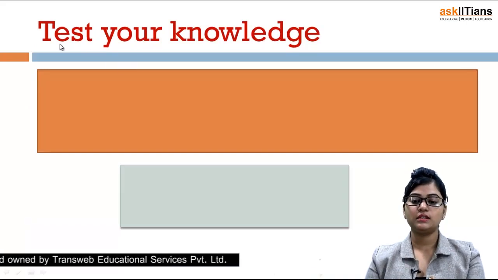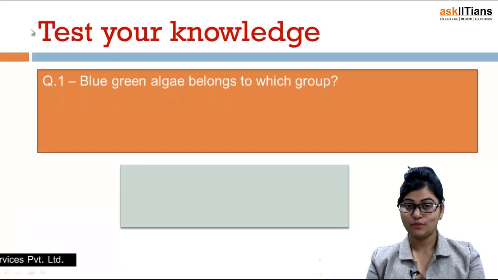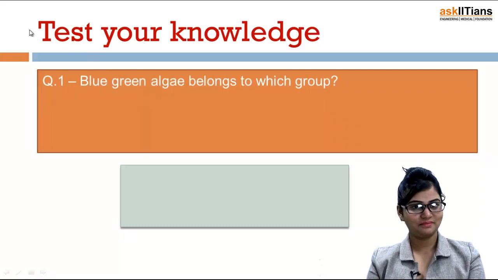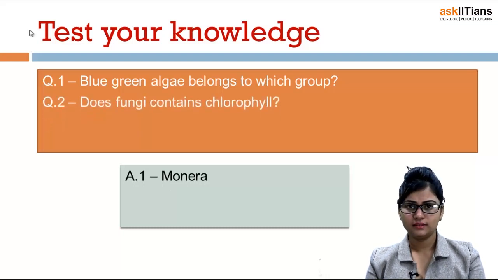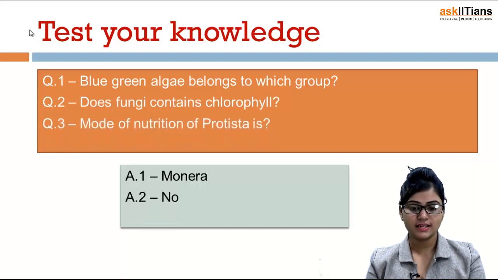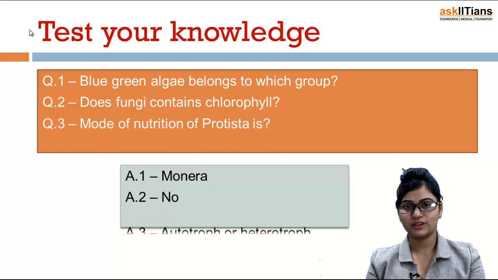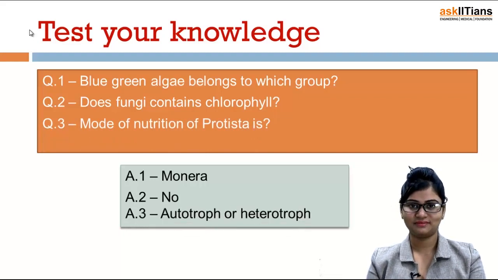Now I am going to ask you a few questions to test your knowledge again. First question is, blue-green algae belongs to which group? Remember, Monera. Does fungi contain chlorophyll? Yes or no? No. Mode of nutrition of Protista is autotroph or heterotroph.